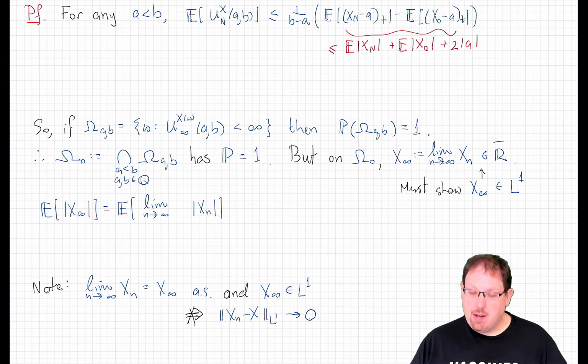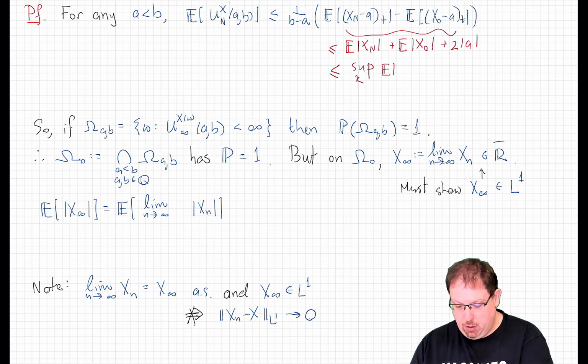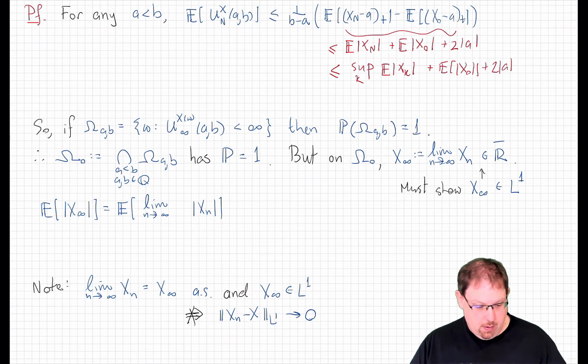Now that's true for any fixed n, but of course under our assumption that's going to be less than or equal to the supremum over all k of the L1 norm of xk plus these other two terms here which don't depend on n.